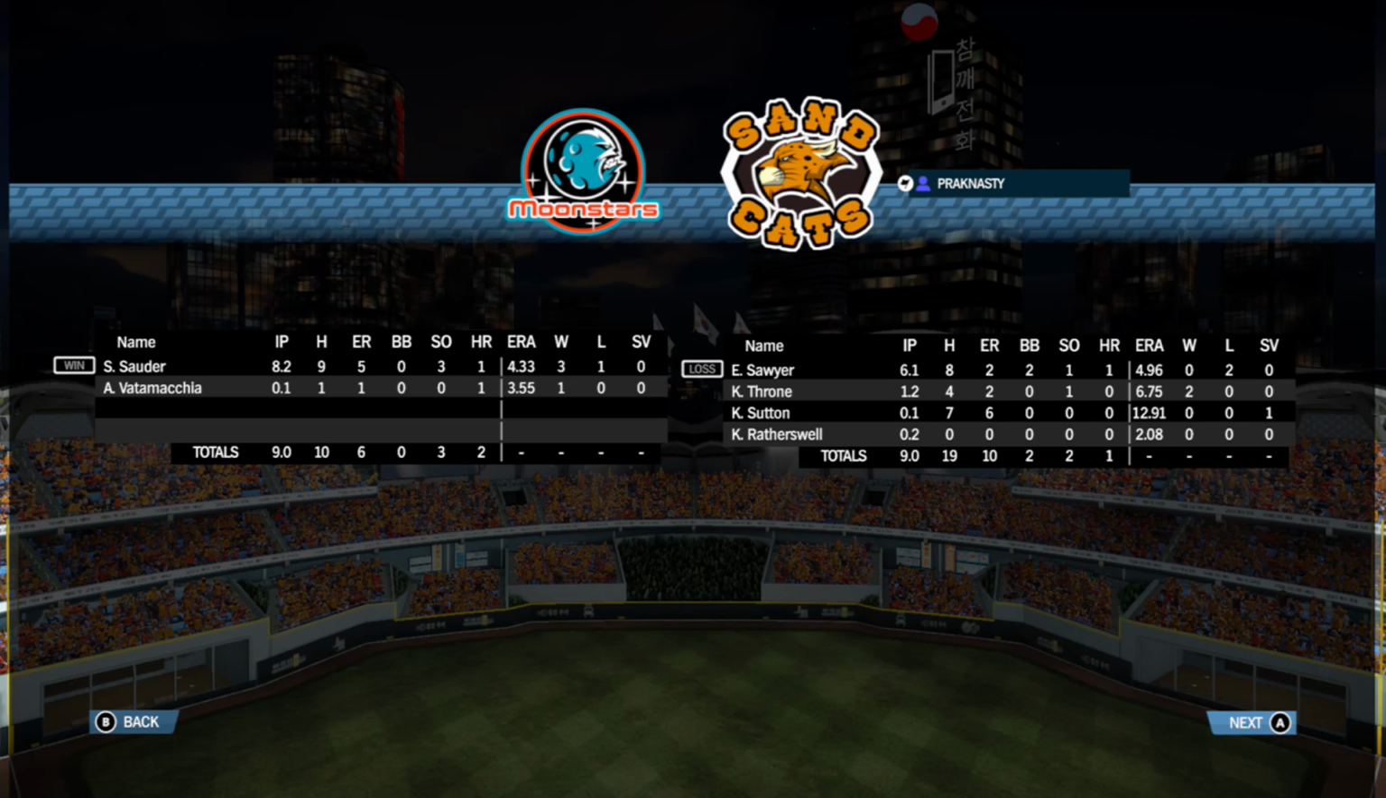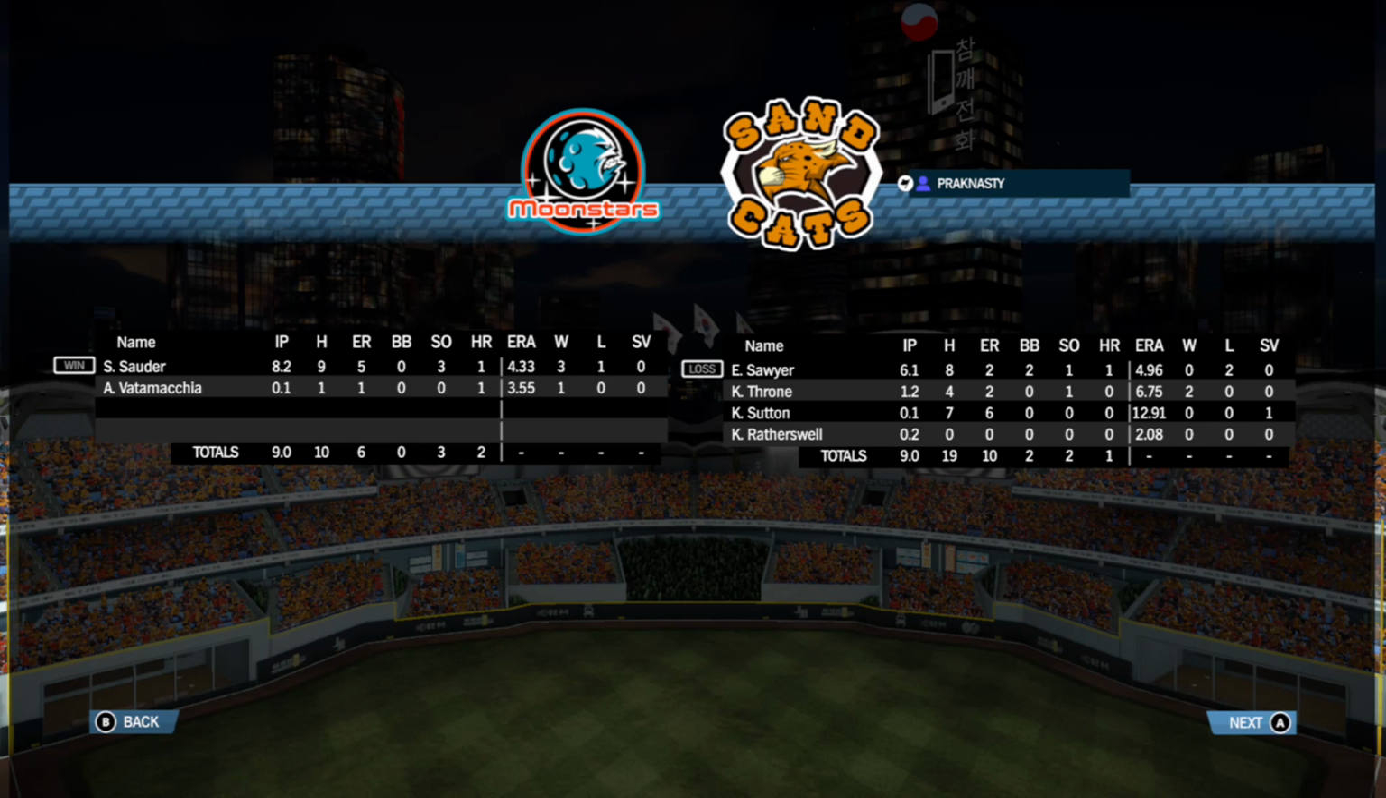Pitching line, Sauder 8 2/3 innings, gets the win. 3-1 on the year. He'll finish with a 4.33 ERA. 9 hits given up, 5 earned runs, 3 strikeouts, and a homer. Vadamakia throws in 1/3 of an inning, gives up 1 earned run on the home run to DeMarco. Then Sawyer takes the loss, 6 1/3 innings pitched, 8 hits, only 2 earned runs given up. He falls to 0-2 on the year. He still has a game left to pitch, though.